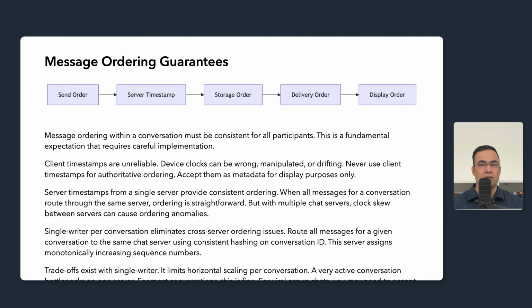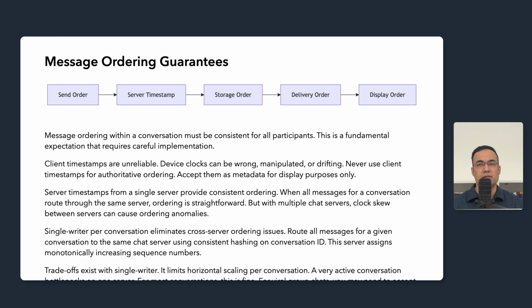Trade-offs do exist with the single writer approach. It limits horizontal scaling per conversation. A very active conversation bottlenecks on one server. For most conversations, this is perfectly fine. Activity levels that would strain a single server are pretty rare.